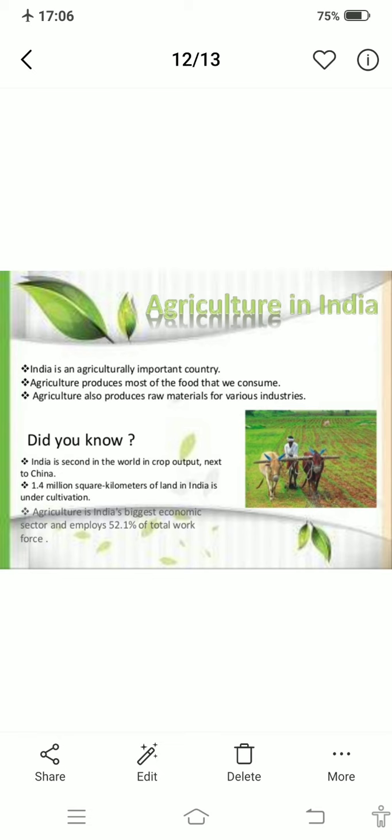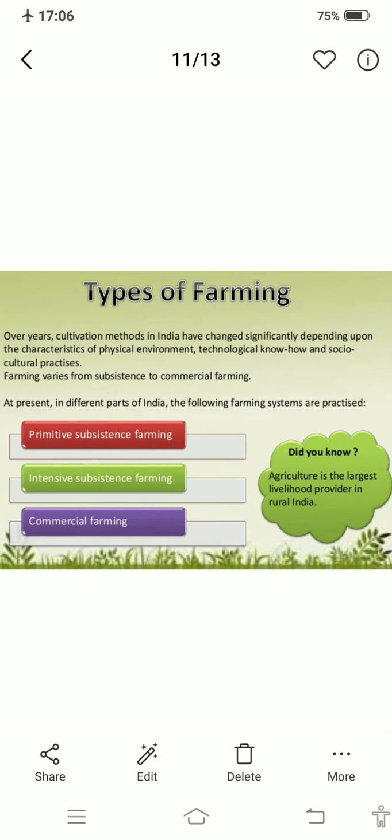In this chapter, we will study the various types of farming, cropping patterns and major crops grown in India. I hope you all are ready. Okay, let's get started. First is types of farming.